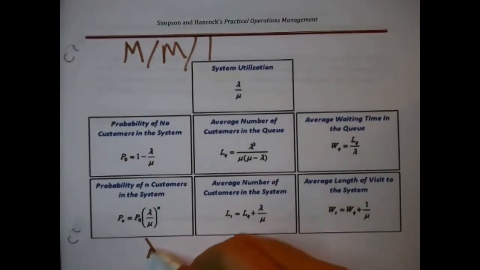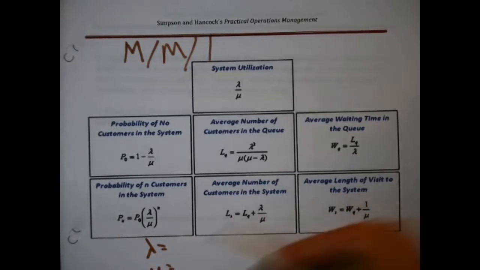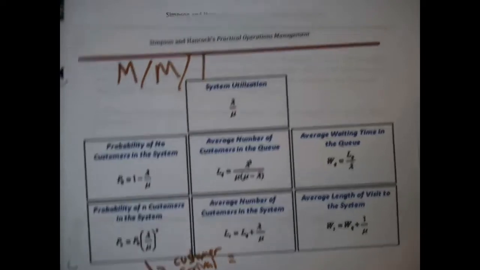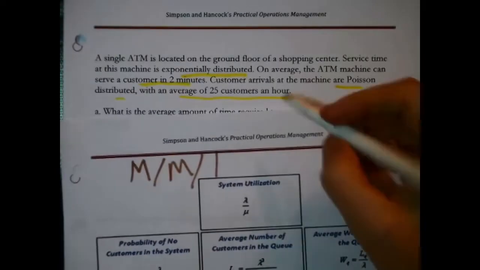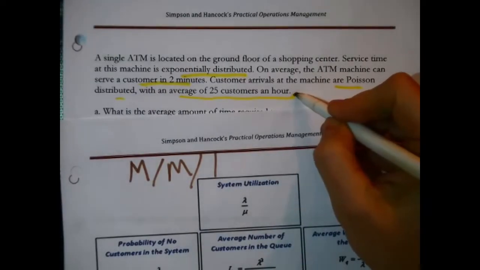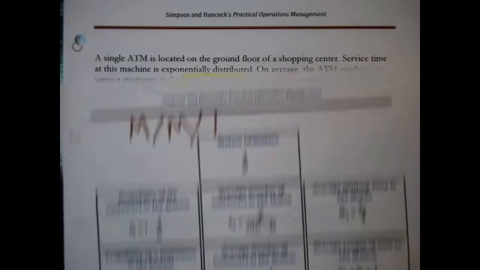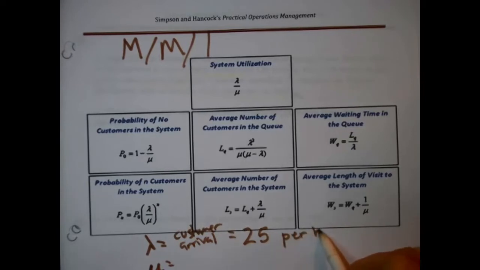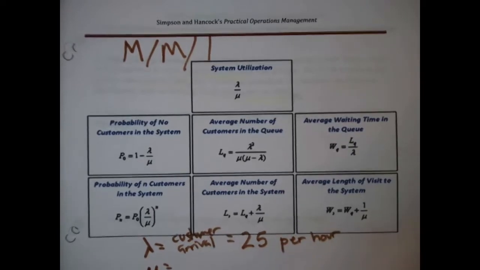But we do need two parameters, lambda and mu. Now lambda is the mean of the customer arrival distribution, and that was spoken of directly right here. See that? An average of 25 customers an hour. That is perfect. How fast are the customers showing up? We need that number for our formulas.